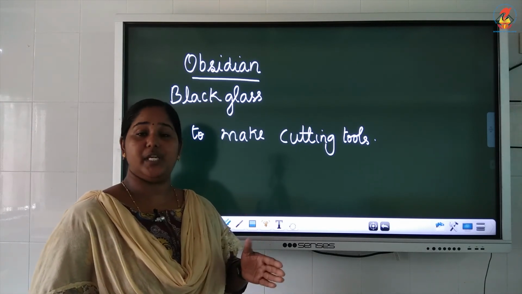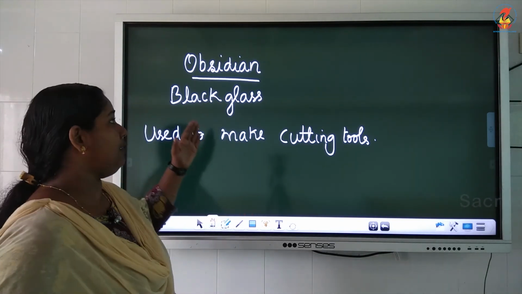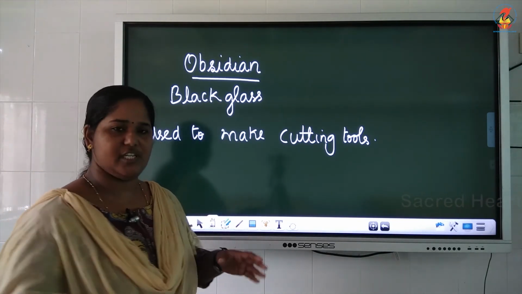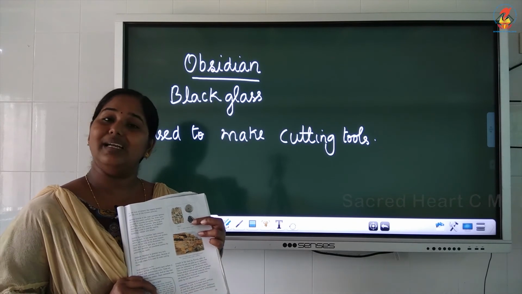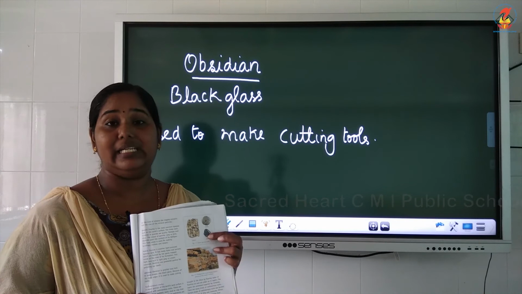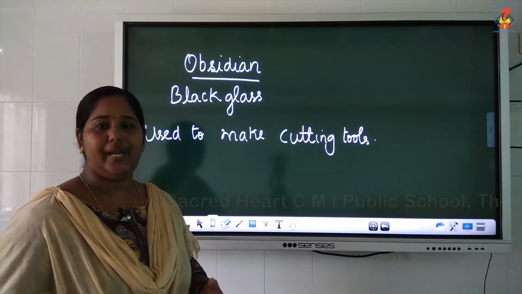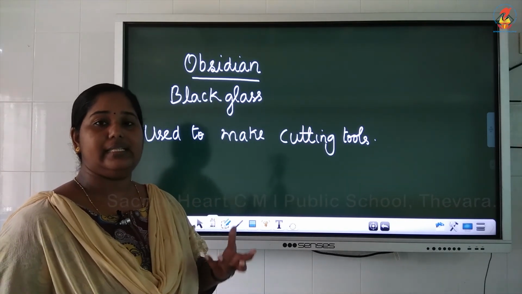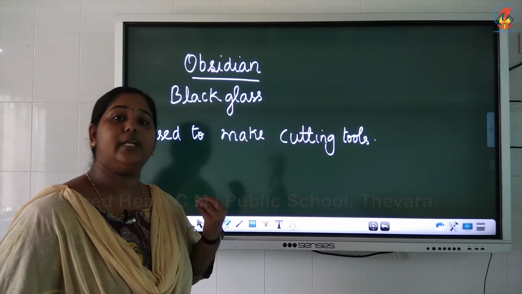A very sharp object which is like a glass. It is called black glass. From the picture it is very clear, it appears like a glass. Okay, so that is why it got its name black glass. It has sharp edges which are used to cut objects, or used to make cutting tools.